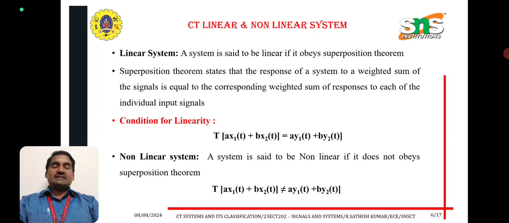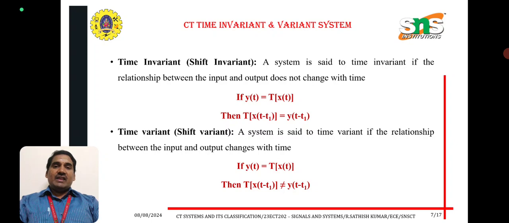Nonlinear system: a system is said to be nonlinear if it does not obey the superposition theorem. T of a x1 of t plus b x2 of t is not equal to a y1 of t plus b y2 of t. Time variant and invariant: time invariant is also called shift invariant, and time variant is called shift variant.